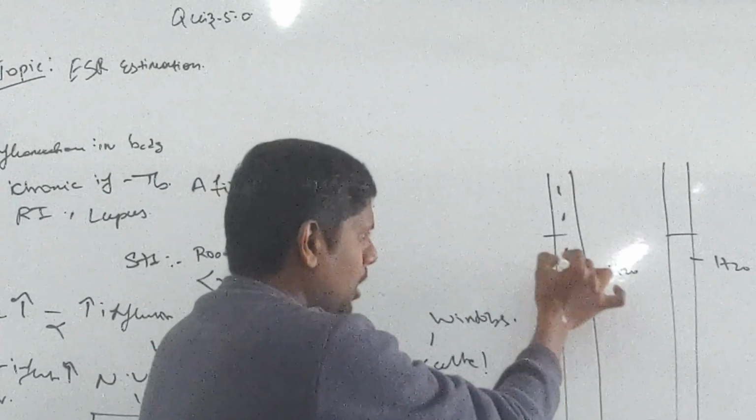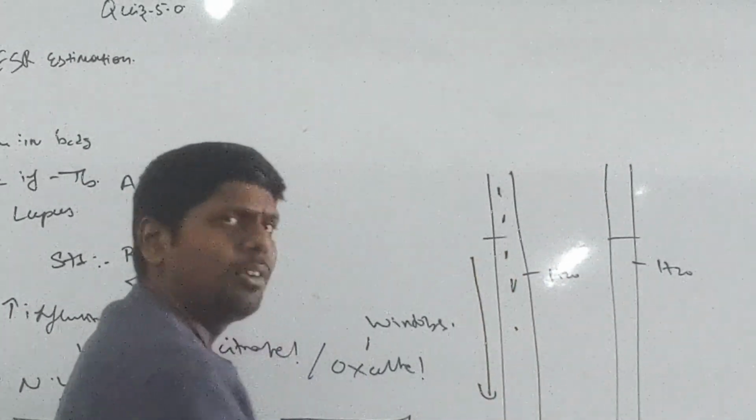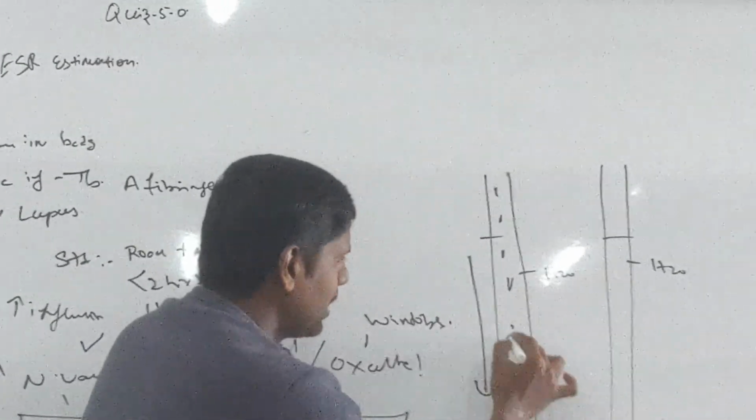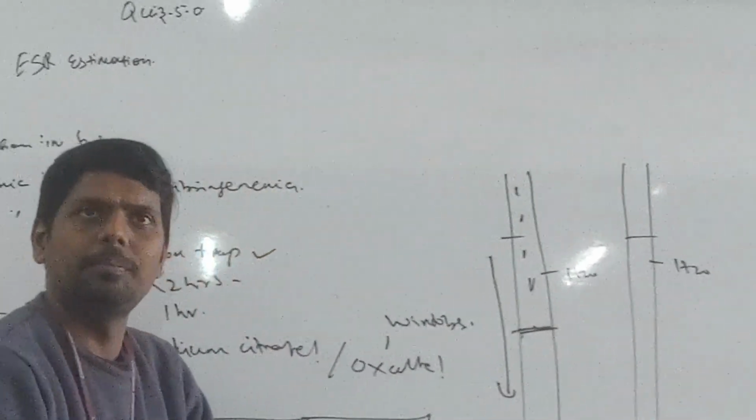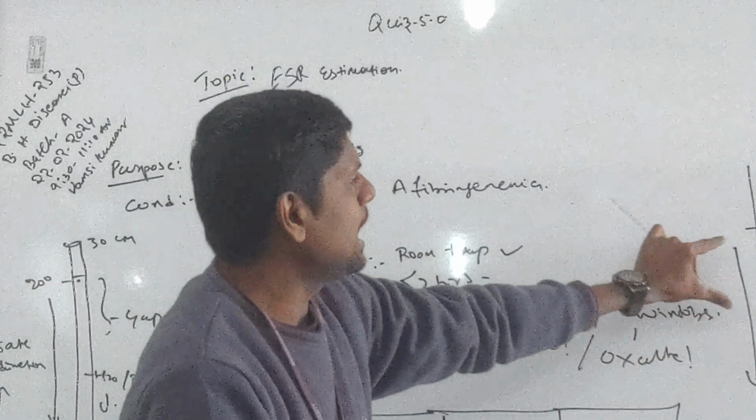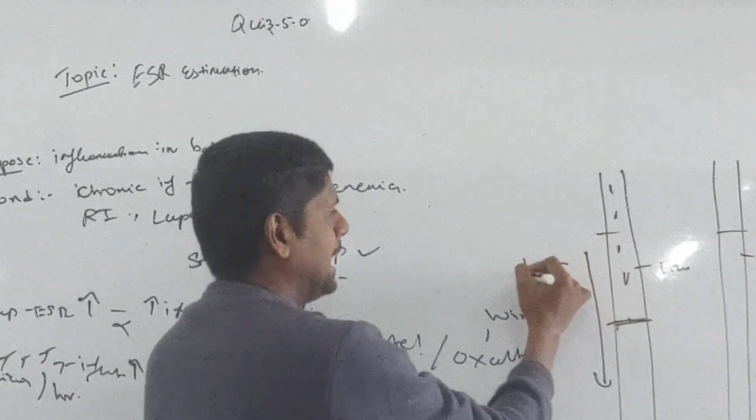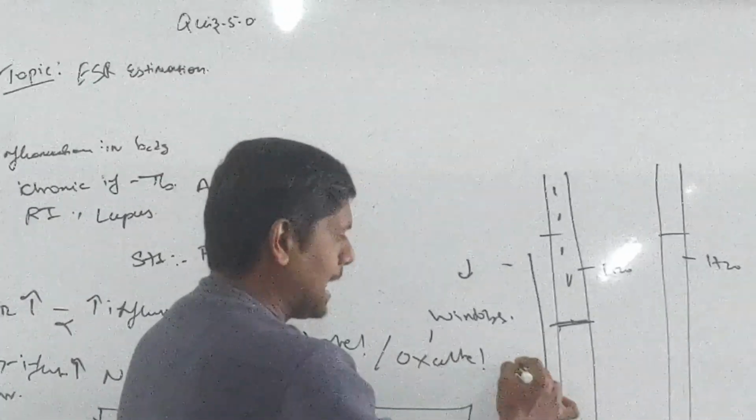Obviously they will sediment fast. Right? They will sediment fast. Maybe in 1 hour the sedimentation will be up to this level. ESR is the leftover gap. So in rods, the ESR is less and the rate of sedimentation is high.